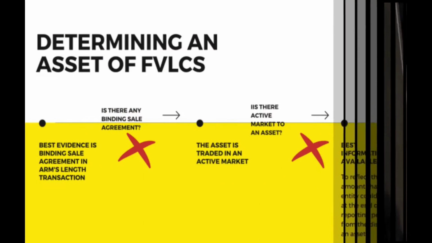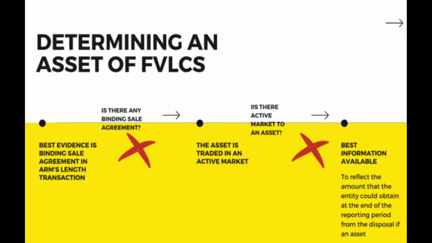Alright, now we explain how to determine an asset's FVLCS. There are 3 levels to determining the FVLCS of an asset. The first one is the best evidence, a binding sale agreement in an arm's length transaction. Is there any binding sale agreement? If no, we move to the next level, which is whether the asset is traded in an active market. But if there is also no active market for the asset, we move to the last one, the best information available. The best information available is to reflect the amount that the entity could obtain at the end of the reporting period from the disposal of the asset.